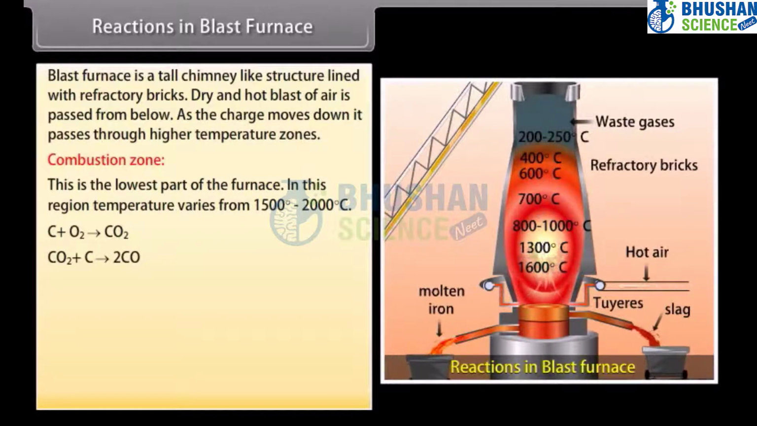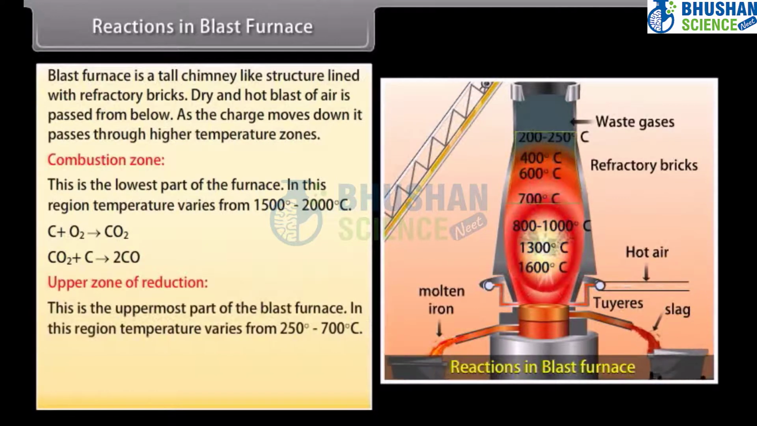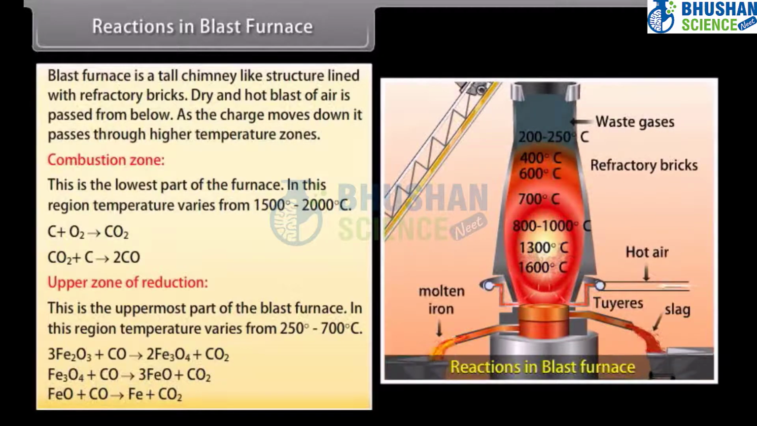Carbon dioxide rises upwards and meets with red-hot coke. Upper zone of reduction. This is the uppermost part of the blast furnace. In this region, temperature varies from 250 degrees to 700 degrees Celsius. Here, carbon monoxide reduces oxides of iron into spongy iron.